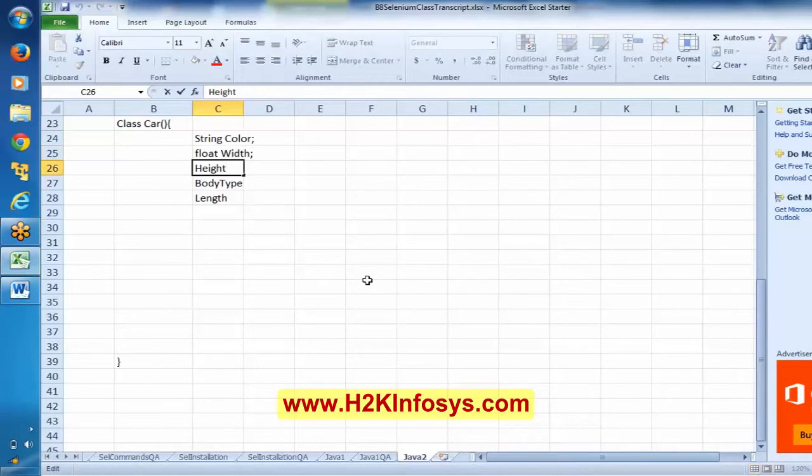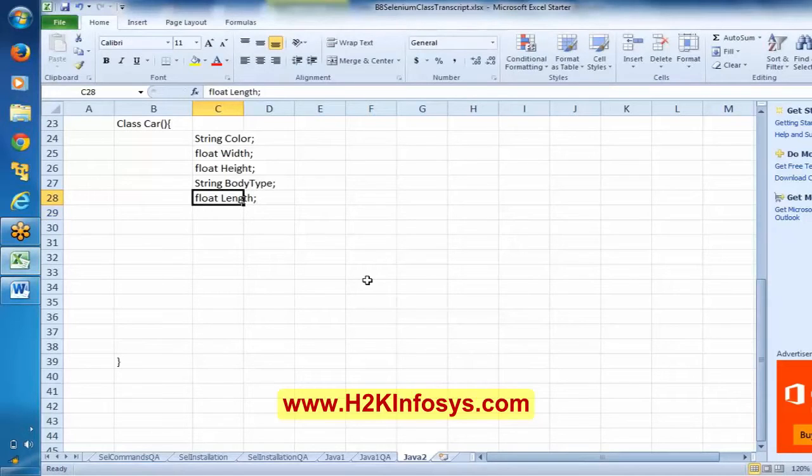And height is again a float, and body type may contain sedan or hatchback, so I can represent it as a string. Length is again also a float.